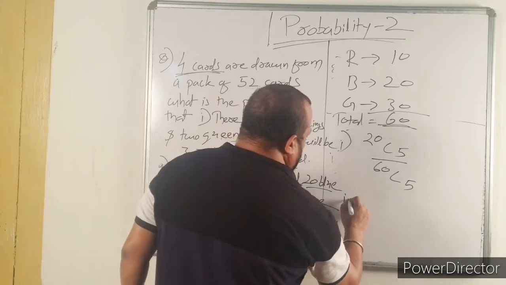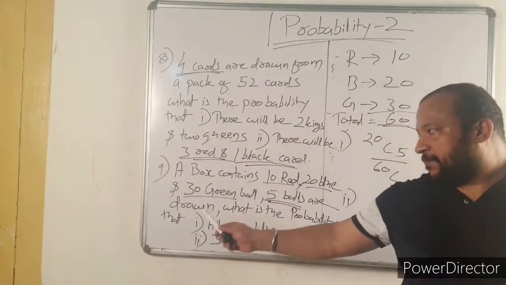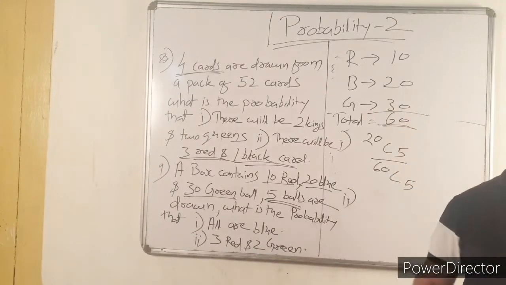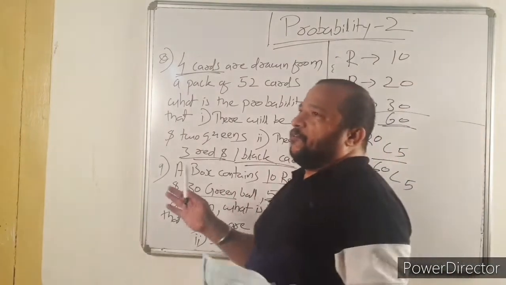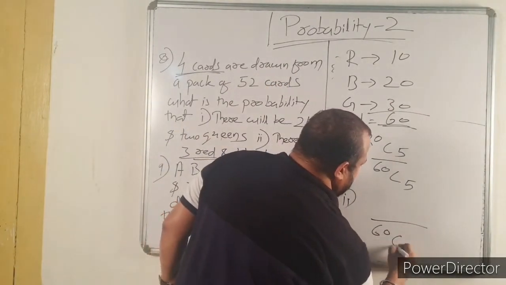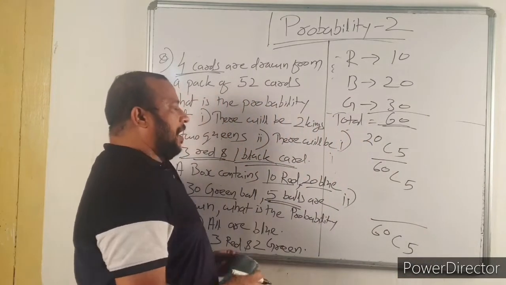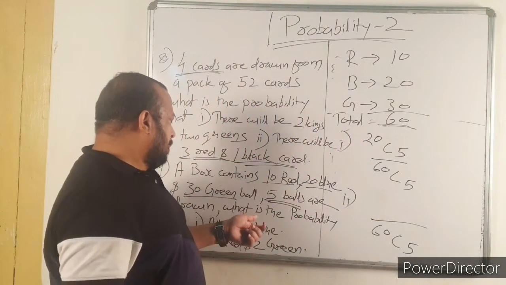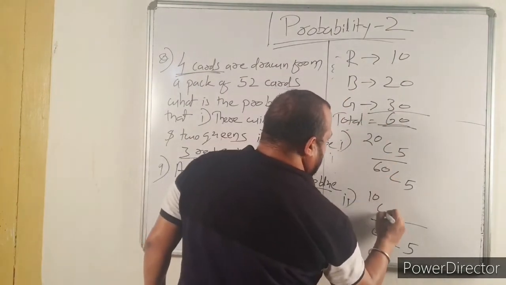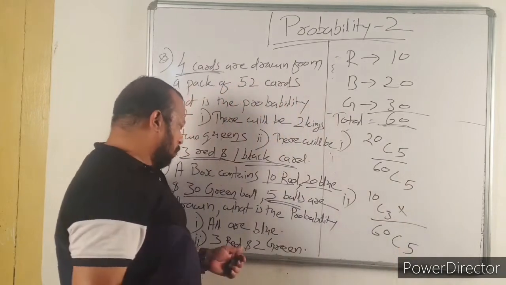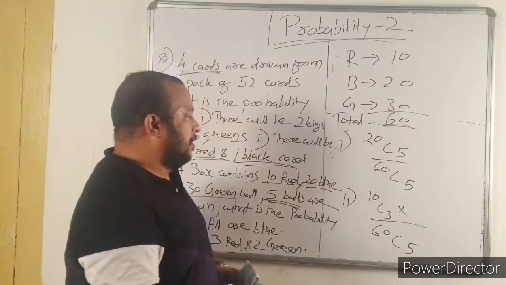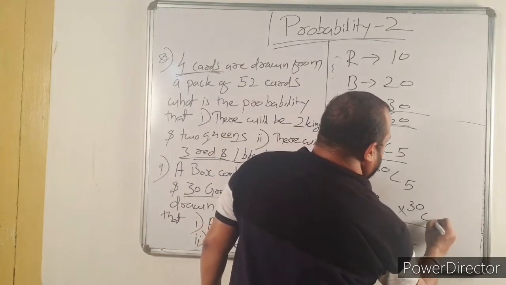Then question number 2. Question number 2 says 3 red balls and 2 green balls. Total you draw 5 balls. So the denominator you have 60C5 and the numerator, you need 3 red. Total number of red balls is 10C3, into 2 green balls. Total number of green balls is 30. So 30C2.